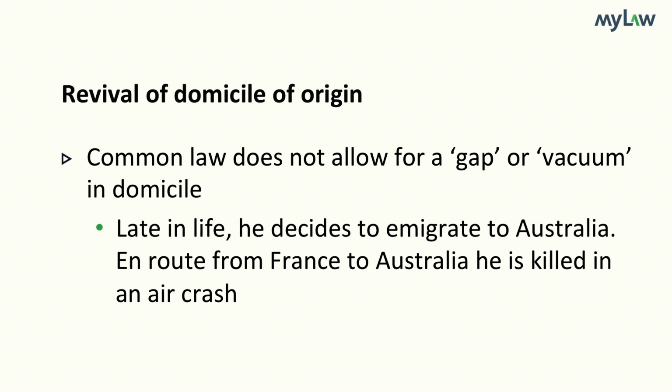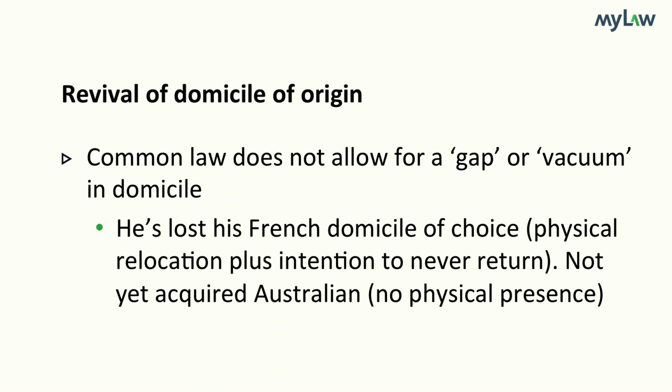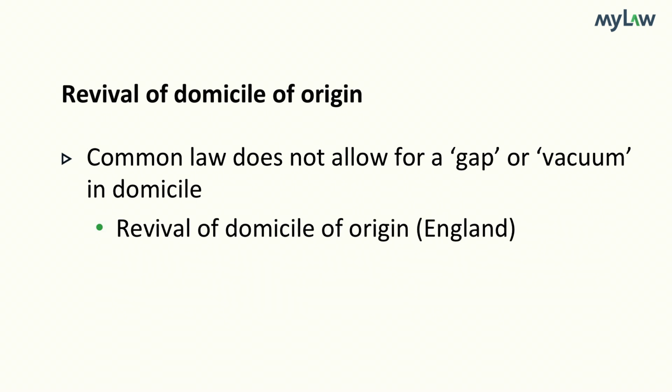En route from France to Australia, he is killed in an air crash. An English court would in these circumstances hold that he has died domiciled in England, as he has lost his French domicile but not yet acquired an Australian domicile. The problem with this type of revival is that it goes against the notion that a domicile is a person's home. Nevertheless, the doctrine still forms part of common law, including India.